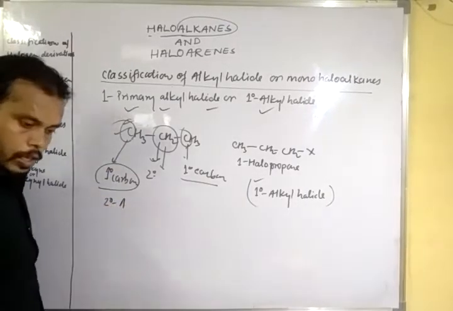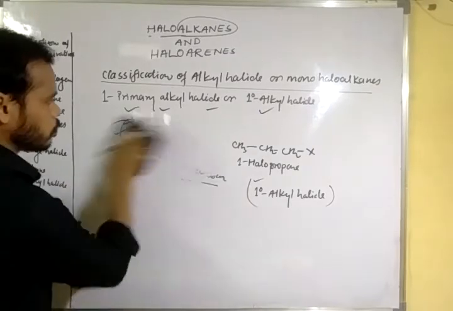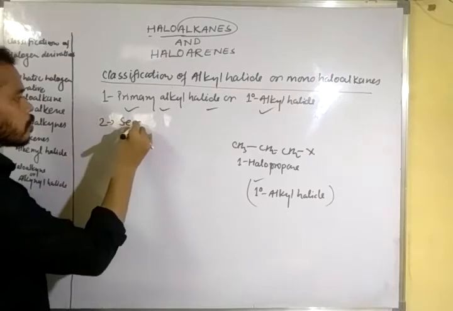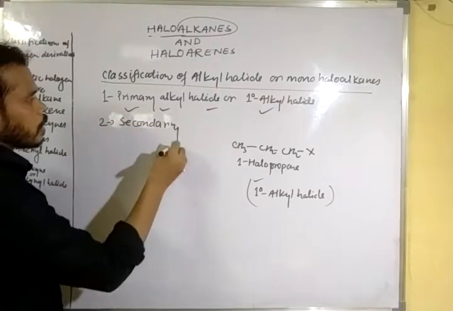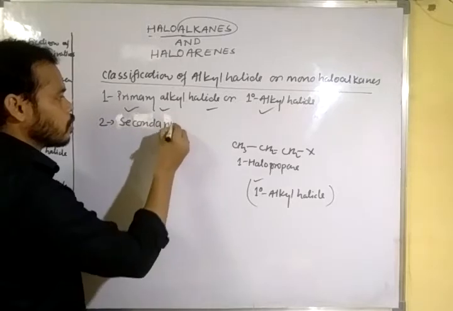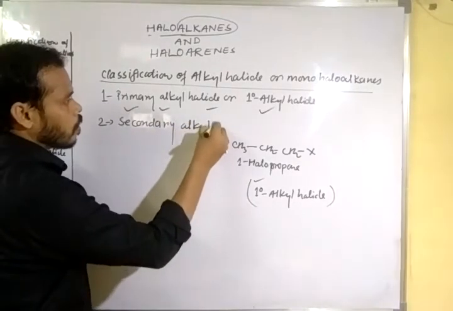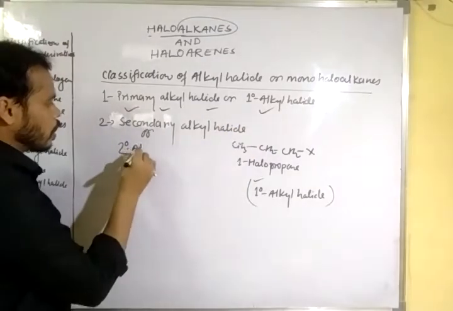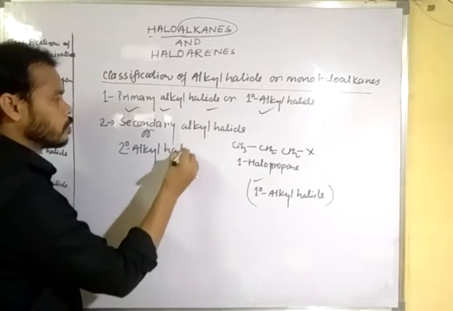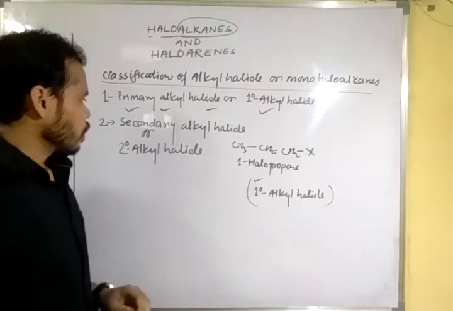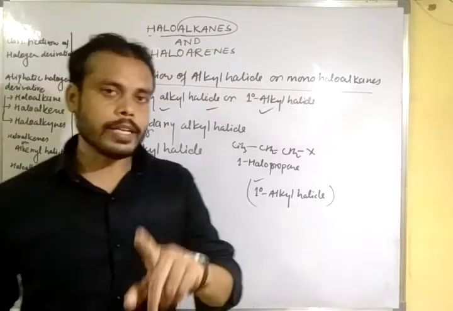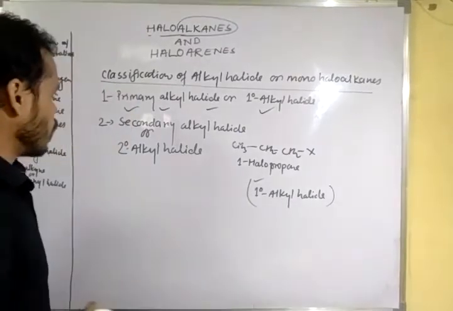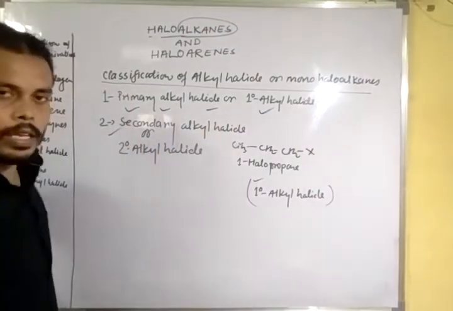Secondary alkyl halide, or 2 degree alkyl halide. Same definition: when a halogen atom attaches to a 2 degree carbon atom or secondary carbon atom, it is called secondary alkyl halide or 2 degree alkyl halide.